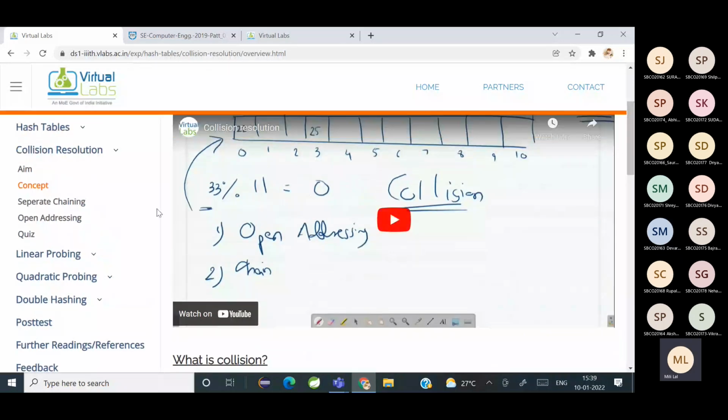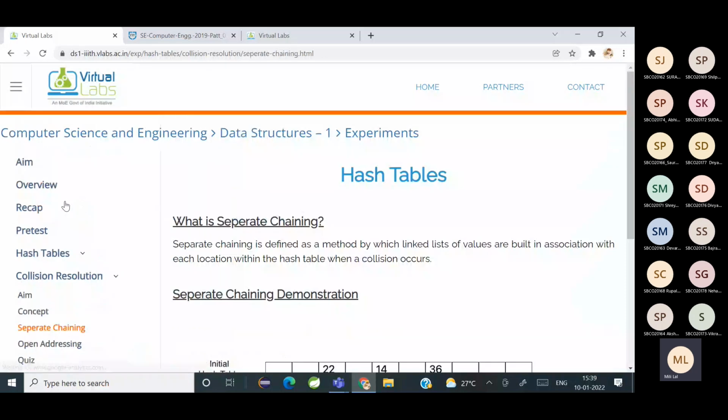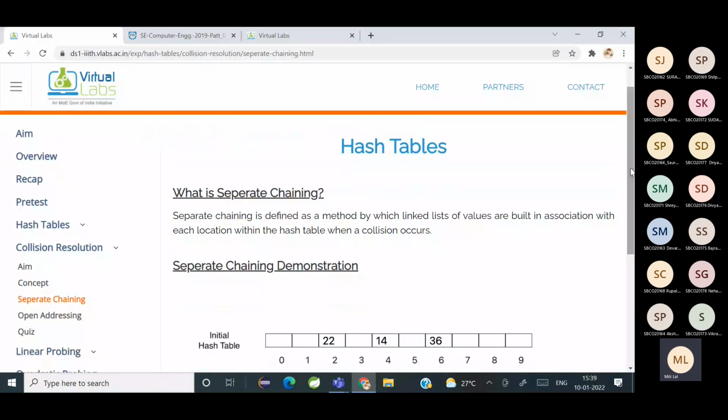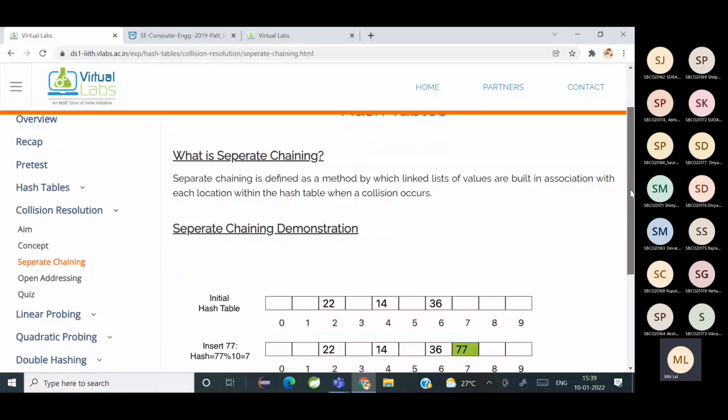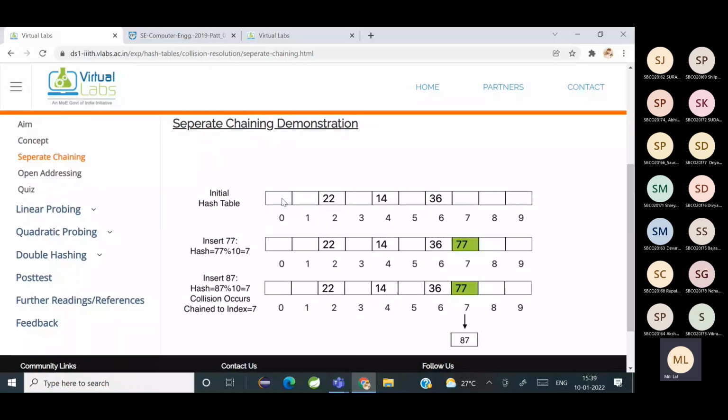ठीक है. So now we are going to see what is separate chaining. Separate chaining is one of the collision resolution techniques. You can see here the elements are 22, 14, 36. You want to insert 77. So 77 modulo 10, it's going to go to the 7th index. Now next, if I want to insert 87, 87 modulo 10 is also going to give me index 7.